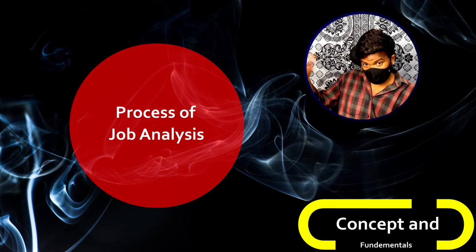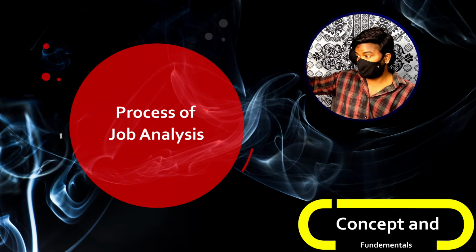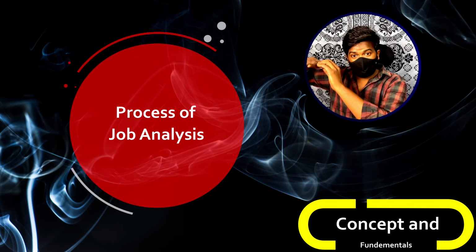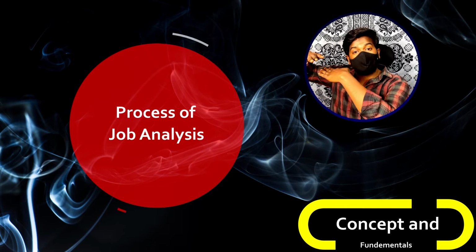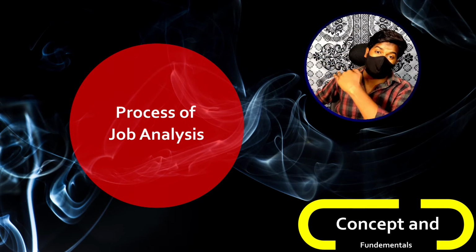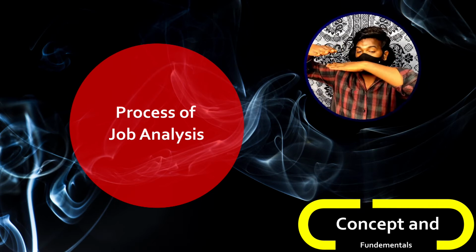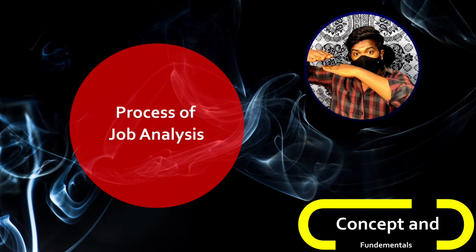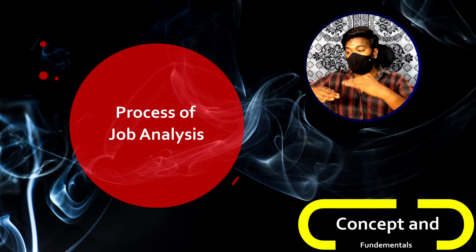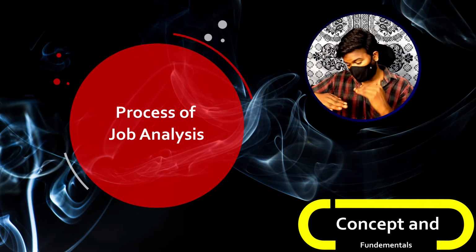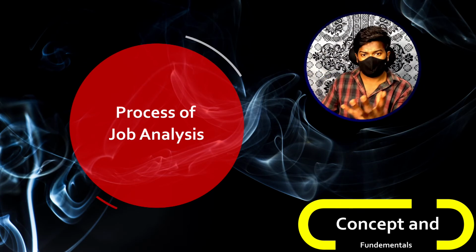In the first step of the process of job analysis, you establish your objectives. In the second step, you choose all the jobs for which you will do job analysis. In the third step, once you have your objectives and all the jobs in your mind that you want to do job analysis for, you go out and collect the information for each and every job that you want to change.